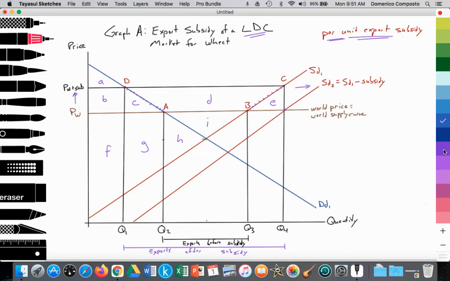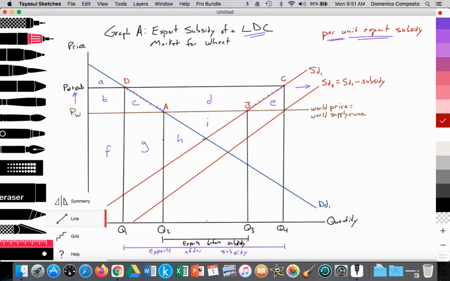Okay, I can make an additional note that this is the dumped amount, right? From Q4 to Q3 and from Q1 to Q2. If a country is not allowed to provide an export subsidy, the dumping would be from Q3 to Q4 and Q1 to Q2. All right.